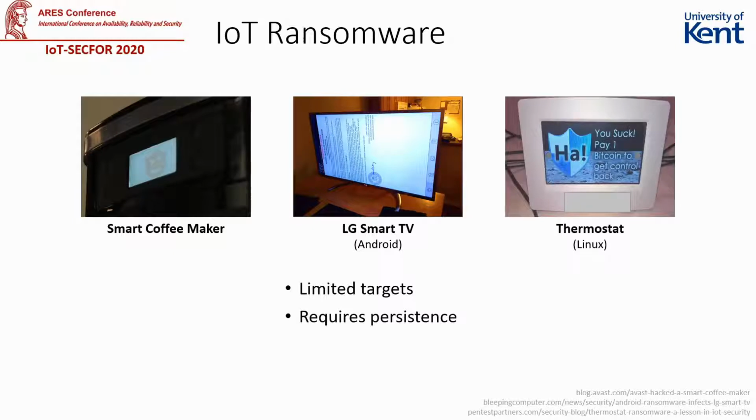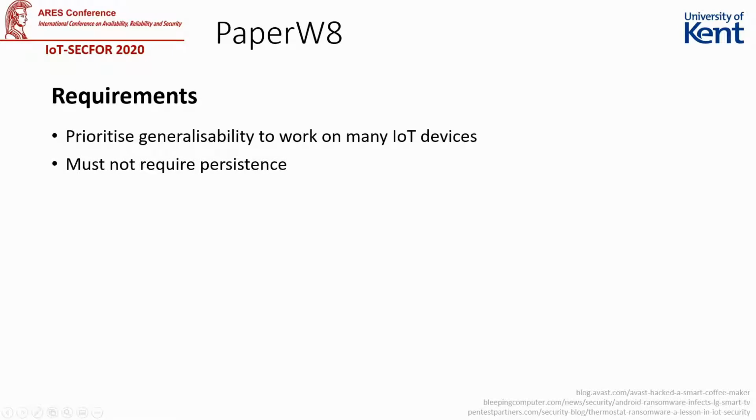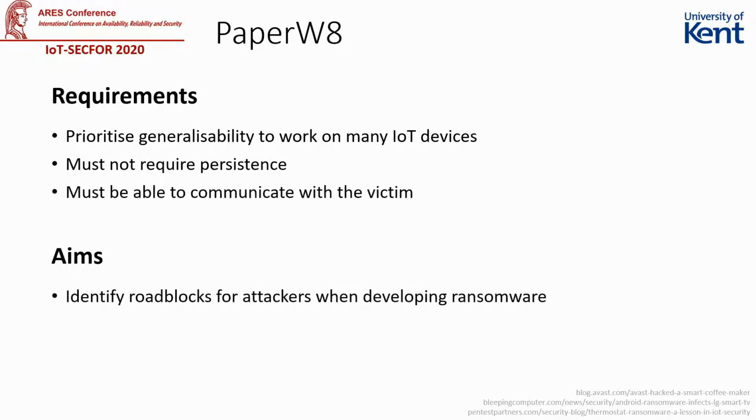To address these limitations, we created PaperW8, a proof-of-concept IoT ransomware that targets exploitable Linux-based IoT devices. It had to be generalizable, as the targets may vary drastically in architecture, brand, and purpose. As such, it should be easily extendable and require as few modifications as possible to support new devices. In order to simplify the infection process, it must also not require persistence. Finally, it must have some method of communicating with the victim, as otherwise PaperW8 will be unable to demand ransom. Our goal was to identify possible roadblocks that attackers may face when developing ransomware, and assist in the development of countermeasures.